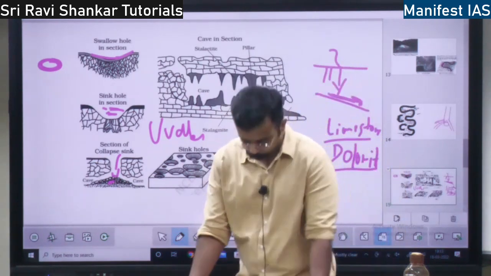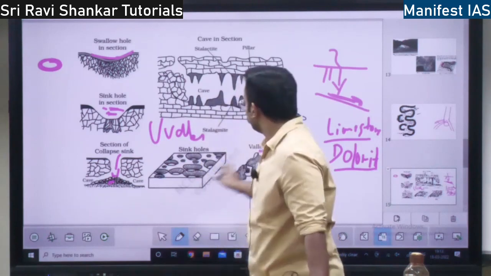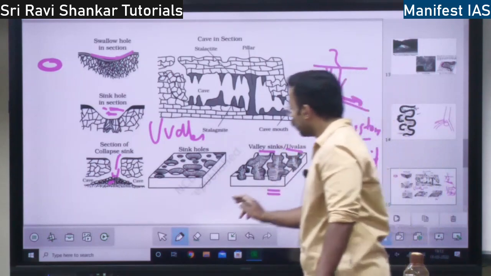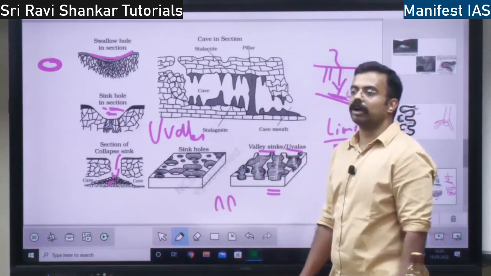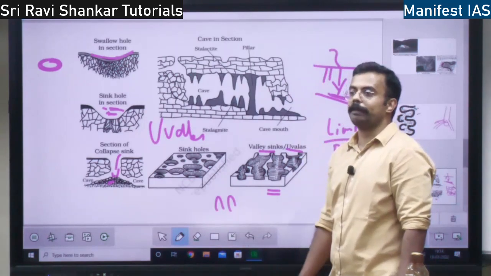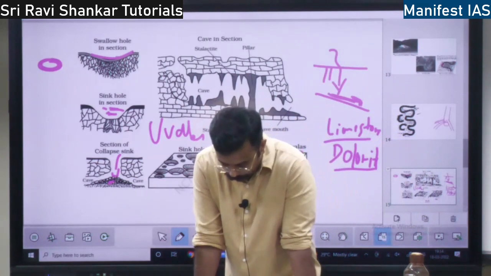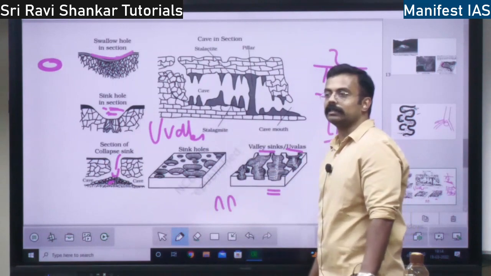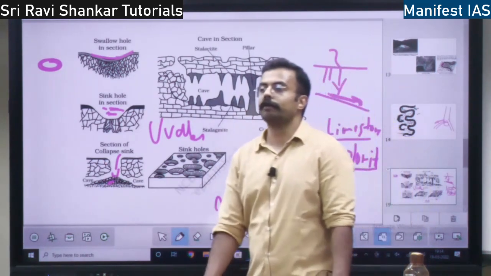Then you have this concept of lapis. Lapis means, when there is proper removal of the material, if there are one or two projections like this, one or two pieces of material which are not eroded, that is known as lapis, right? And then you have one more concept, limestone pavement. The pavement or flat region that is formed out of erosion is called limestone pavement.